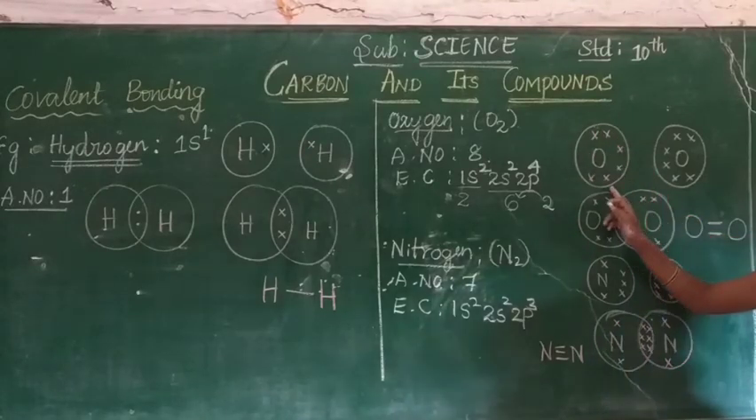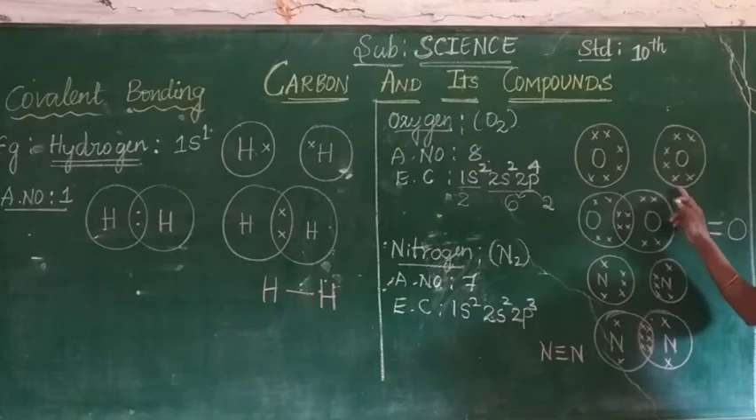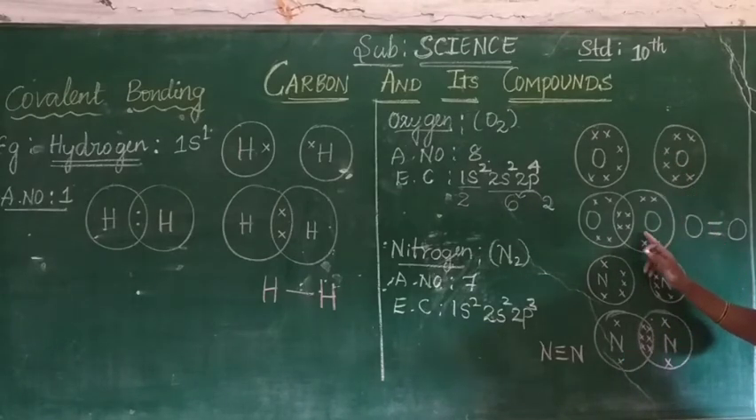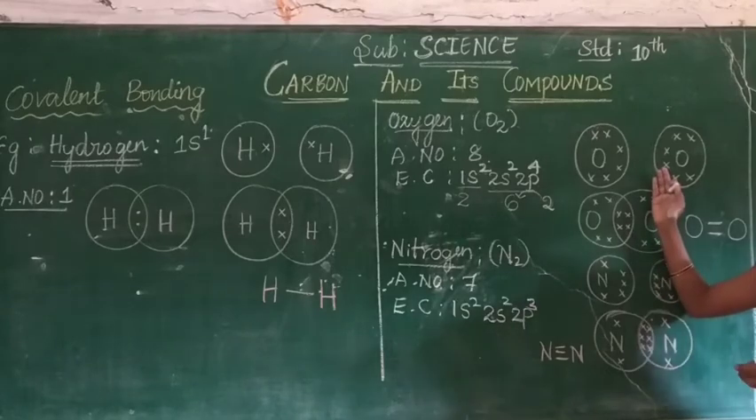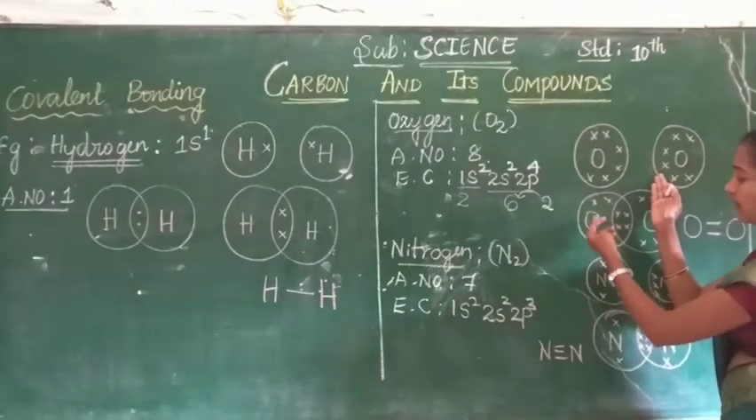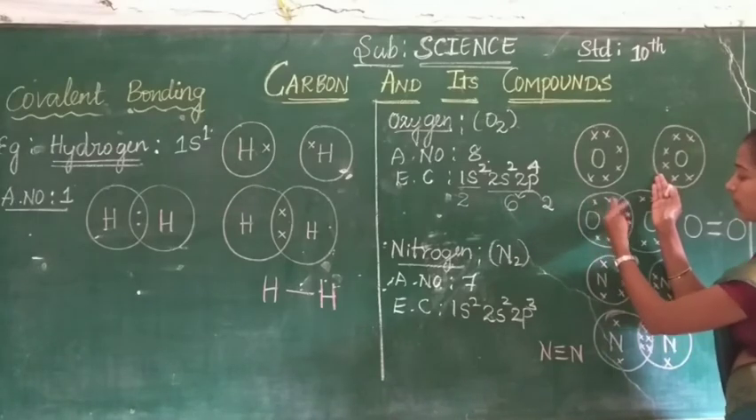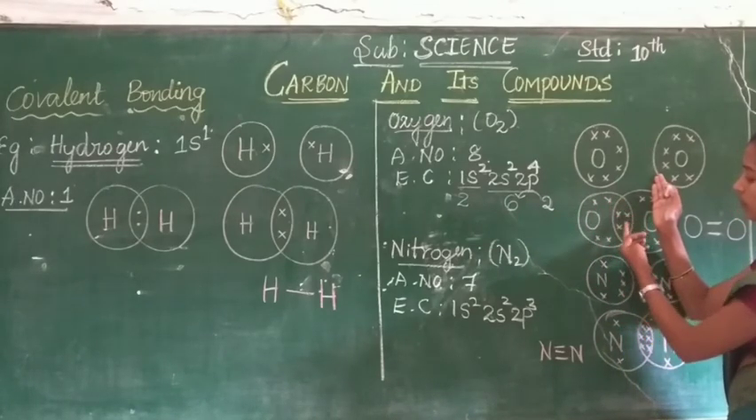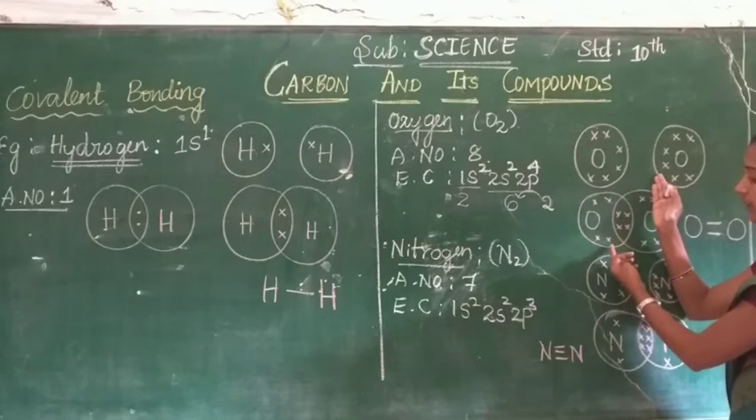This is having 6 outermost electrons. This is also having 6 outermost electrons. See here. Here only two pairs of electrons are shared between them. Look at children, here only this part. This oxygen is having how many electrons here? Now count 1, 2, 3, 4, 5, 6, 7, 8.